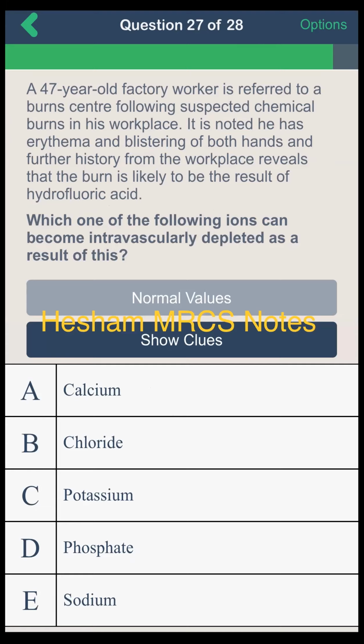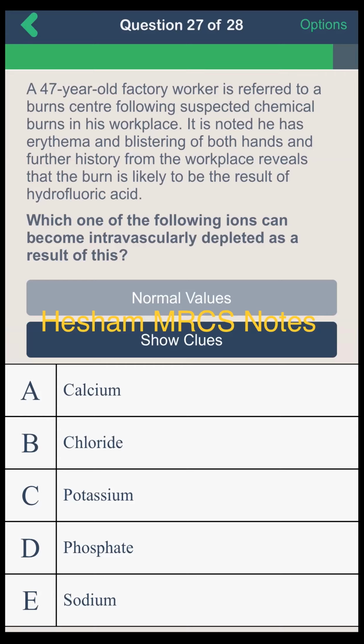Okay, carry on. A 47-year-old factory worker is referred to the burn center following a suspected chemical burn in his workplace. It's noted that he has erythema and blistering of both hands, and further history from the workplace reveals that the burn is likely to be the result of hydrofluoric acid. Which one of the following ions can become intravascularly depleted as a result of this? It's calcium. Yes, we remember that hydrofluoric acid causes calcium depletion and hypocalcemia. This is an important relation, but only in the board test, not in MRCS at all.